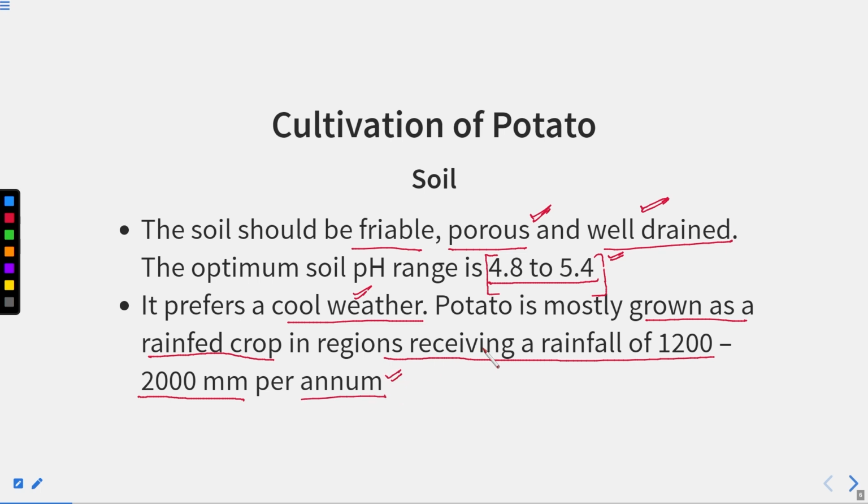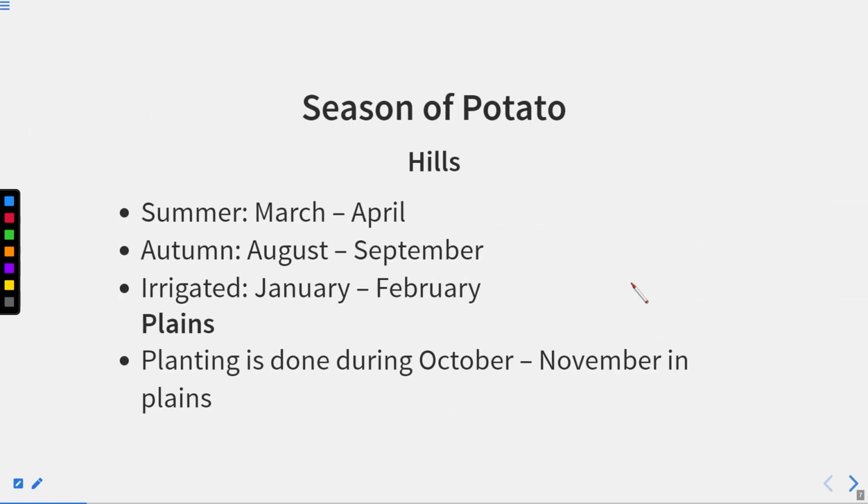So it requires a lot of water, right, for the growing of this, and it is grown in the cool weather. The pH of the soil must be maintained around 4.8 to 5.4, acidic soil. It grows in the acidic soil, and the soil should be friable, porous, and well drained. So this is the type of soil that is required for the growth of the potato.